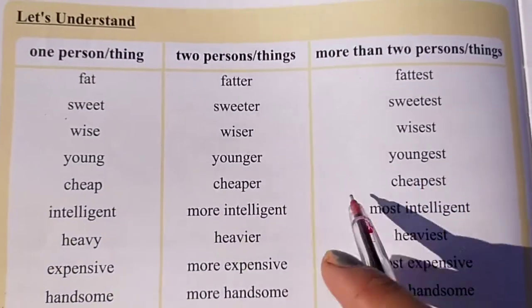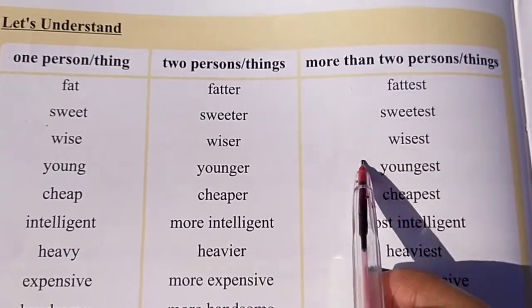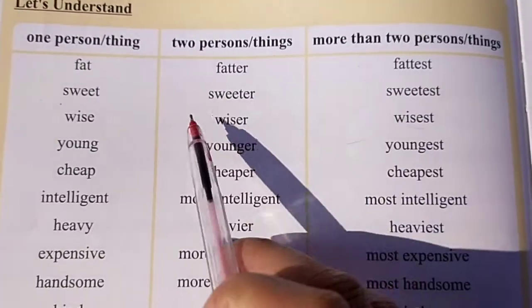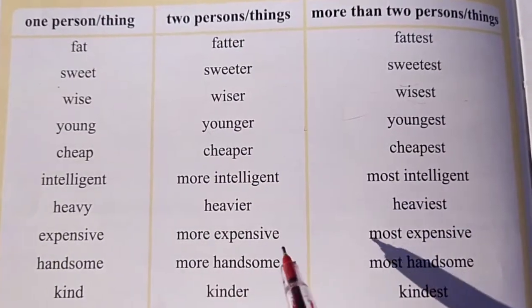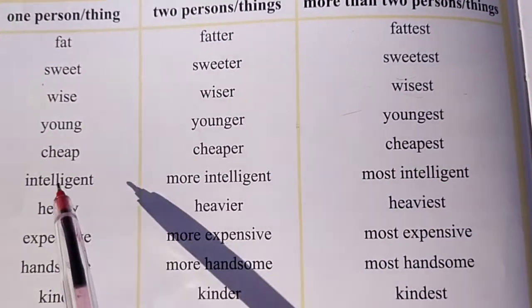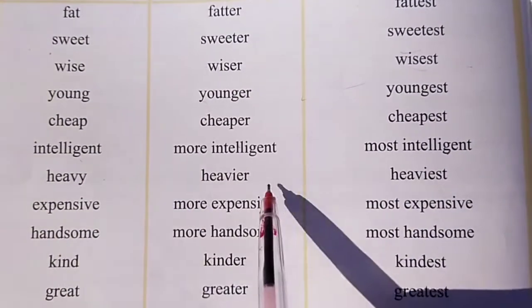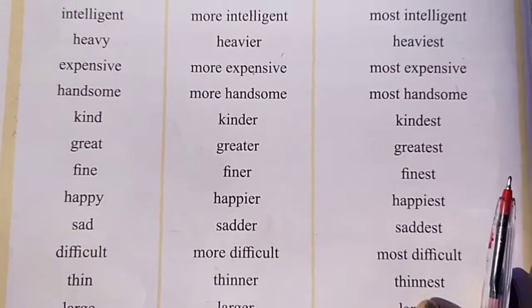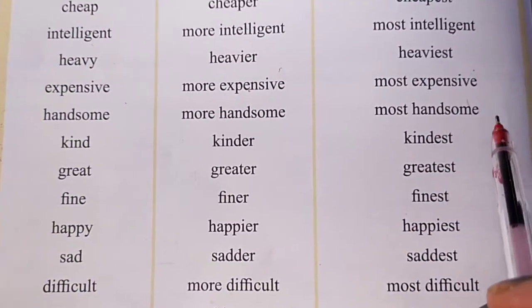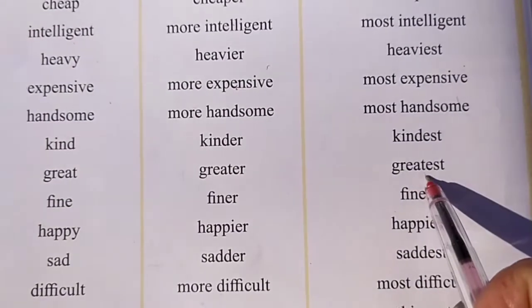Now there are some adjectives in 1, 2 and more persons. Fat, fatter, fattest. Sweet, sweeter, sweetest. Wise, wiser, wisest. Young, younger, youngest. Cheap, cheaper, cheapest. Intelligent, more intelligent, most intelligent. Heavy, heavier, heaviest. Expensive, more expensive, most expensive. Handsome, more handsome, most handsome. Kind, kinder, kindest. Great, greater, greatest.